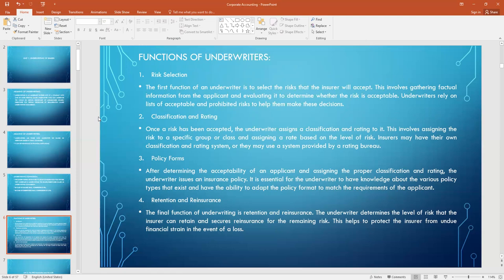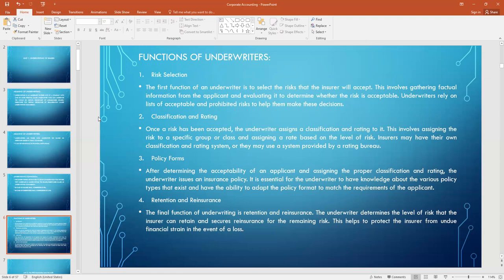After selection of the risk, they put the rating on a particular share, such as A plus plus or B plus or B minus, based on the risk. This helps investors to invest in those shares.